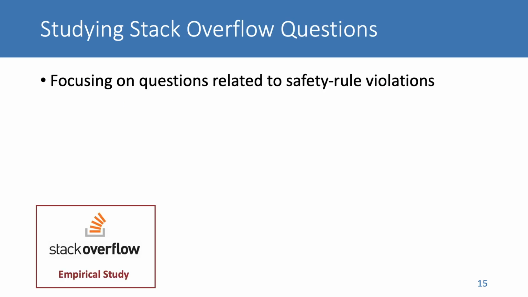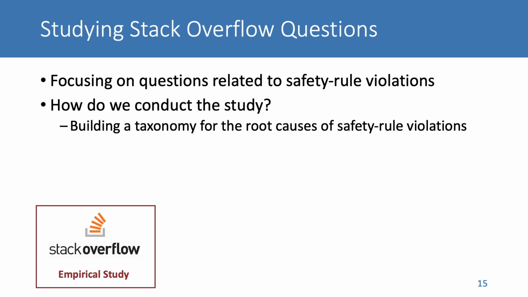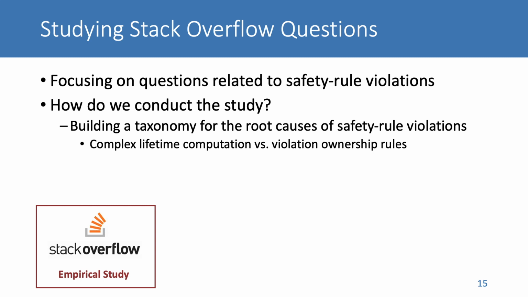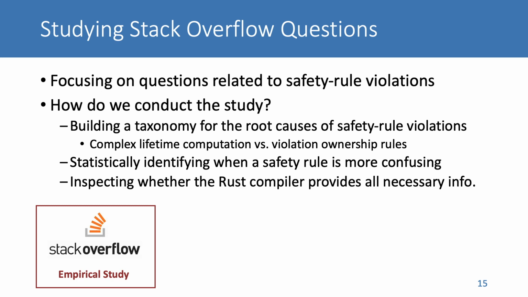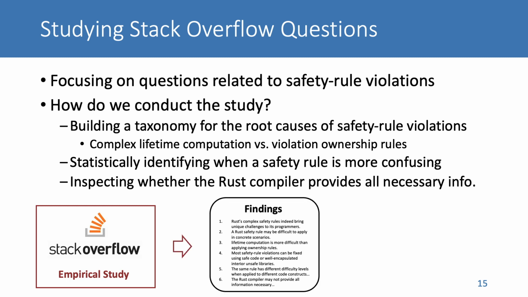To systematically understand the programming difficulties of Rust, we conduct an empirical study on Rust-related Stack Overflow questions. We focus on questions related to safety rule violations. To conduct the study, we first build a taxonomy for the root causes of the violations. We then applied two statistical models to pinpoint when the safety rule is more confusing. Finally, we inspect whether the Rust compiler provides all the necessary information for programmers to comprehend the violations. We got 6 findings from the empirical study.